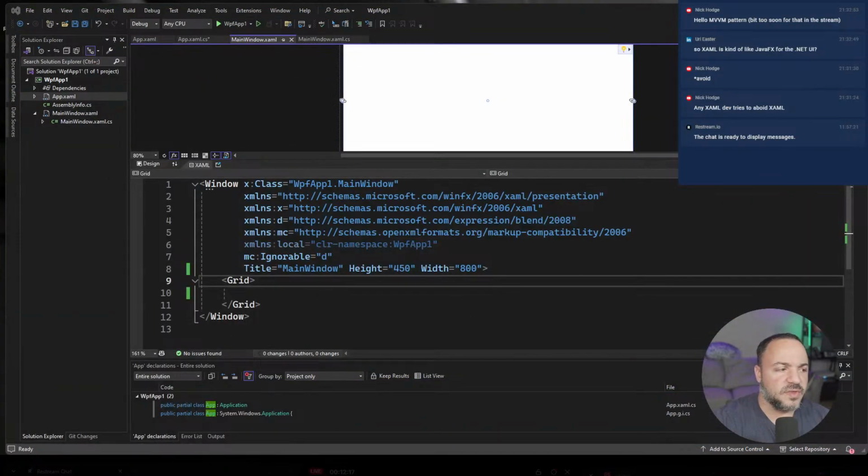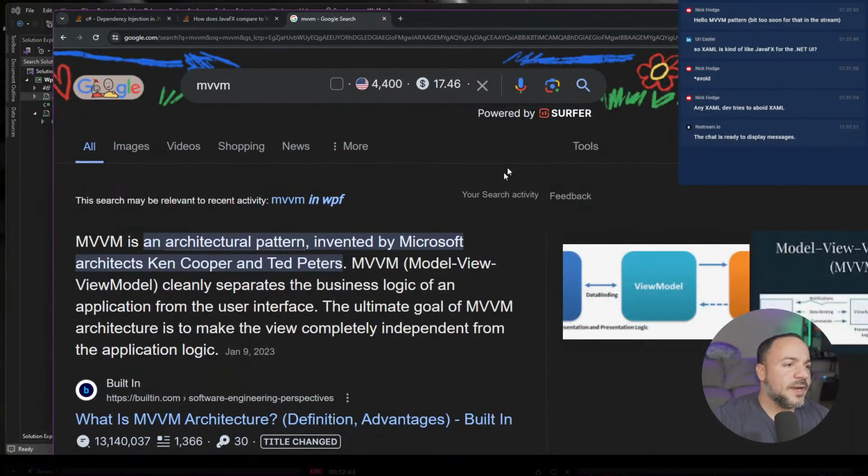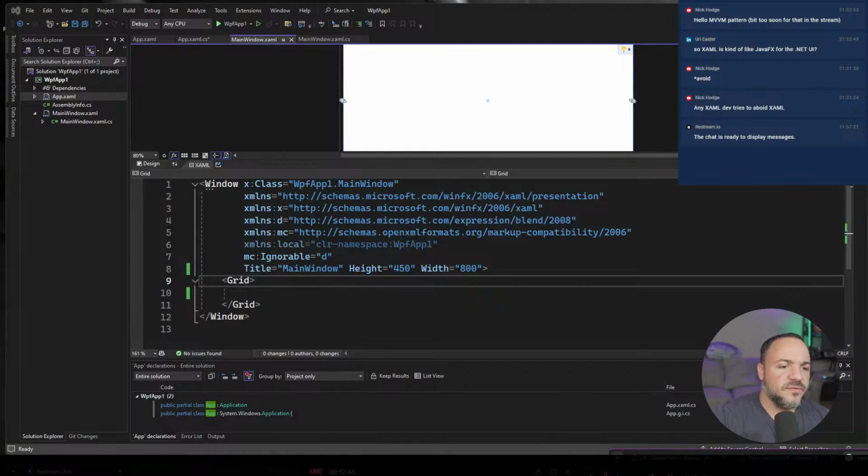So the other thing, Nick Hodge in the chat here on YouTube is saying, hello MVVM pattern. So that's the model view view model. So there's a couple of different things. You'll have MVC, model view controller, and MVVM. Let me search it to confirm. So there we go. Right. And model view view model is nice, but I think there are some downfalls to it.